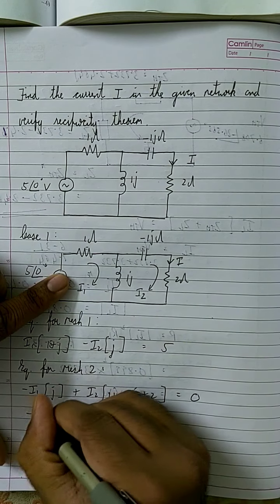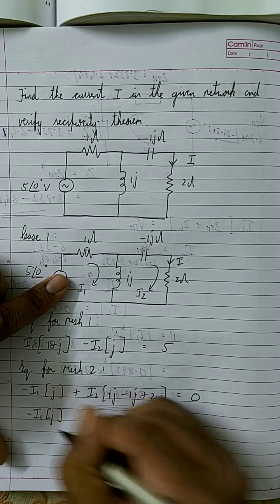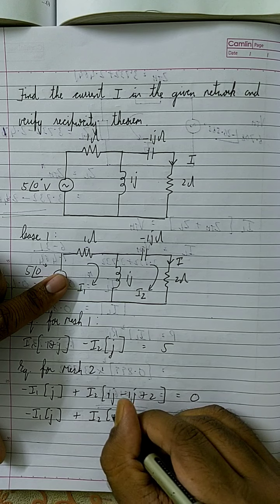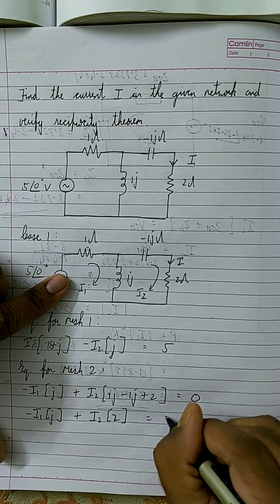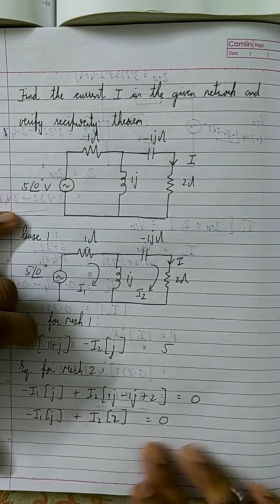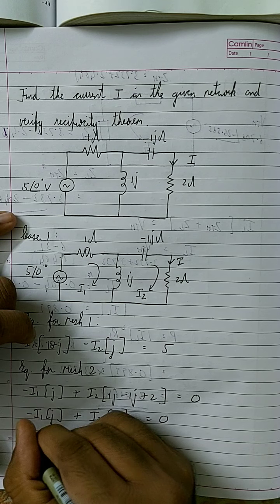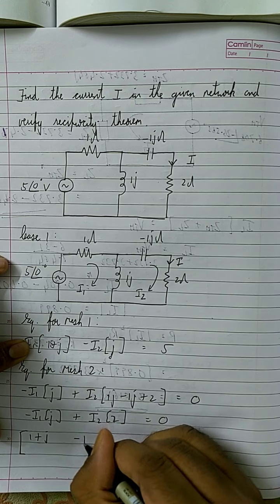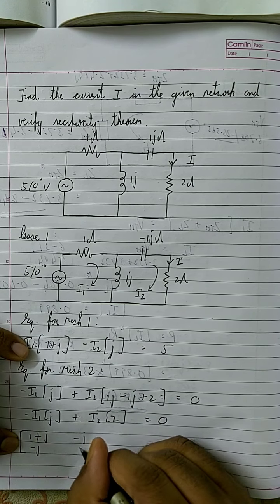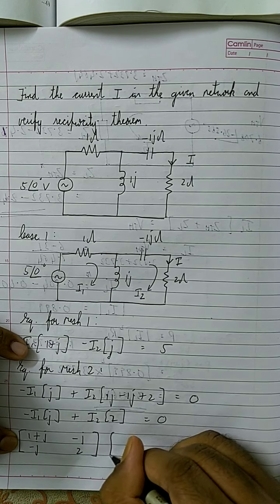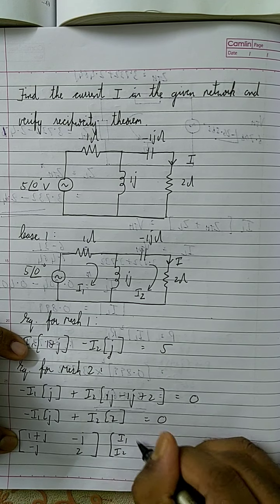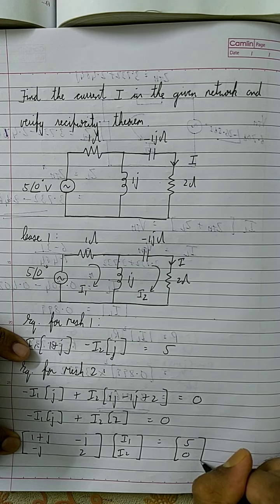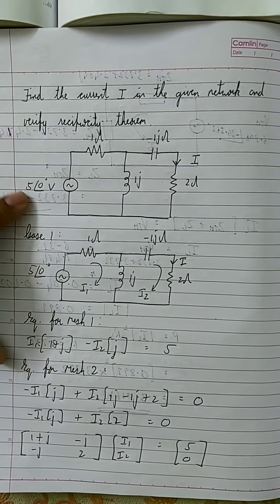In other words, minus I1 into j plus I2 into 2 is equal to 0. If I write in matrix form, it becomes: 1 plus j, minus j, minus j, 2, with variables I1 and I2, equal to 5, 0.